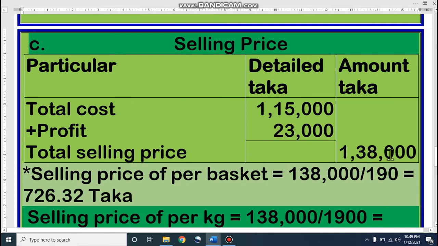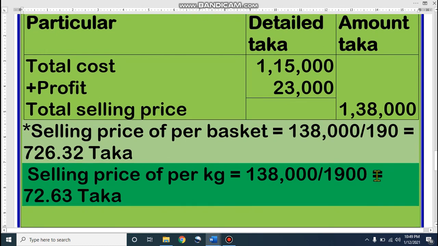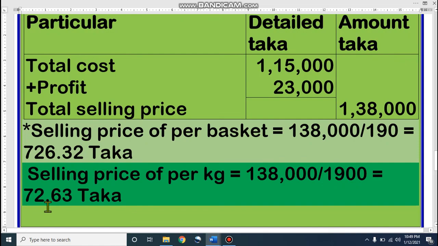It is 1,38,000. 1,38,000 is the selling price and profit is 23,000. Now if we would like to find the selling price per basket, we have 1,38,000 total selling price and one basket is 190. That means 1,38,000 divided by 190 is 726.32. If they would like to earn 23,000 taka profit, then the selling price will be 726 per basket. Or if you would like to sell per kg, 1,38,000 divided by 1,900 kg of sellable good mangoes, then it is 72.63. Very easy math, dear student.